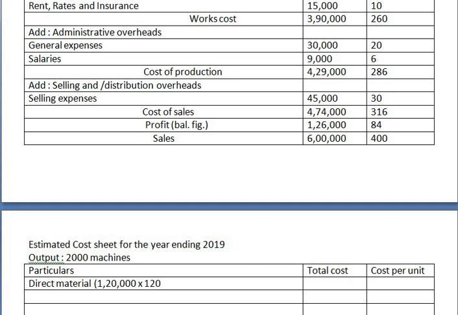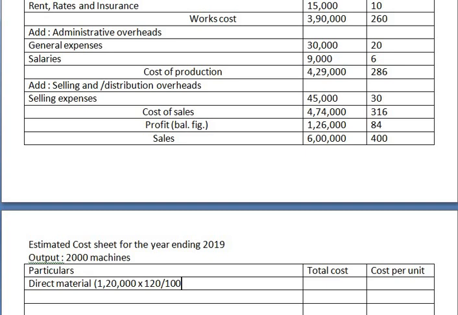It means it is going to be 120%. Understanding? Or you can calculate as 1,20,000 plus 1,20,000 into 20%. So that 1,20,000 will be as it is, and plus 20,000, 20% will be added to the existing material.